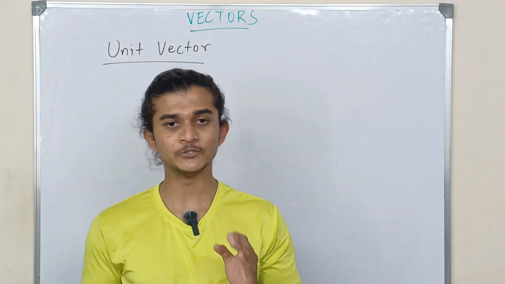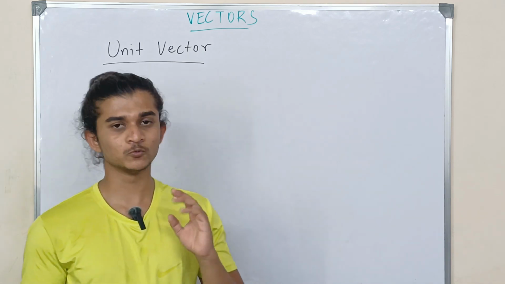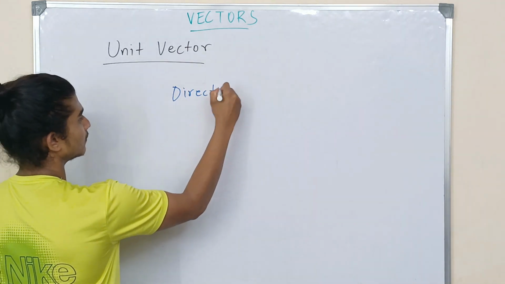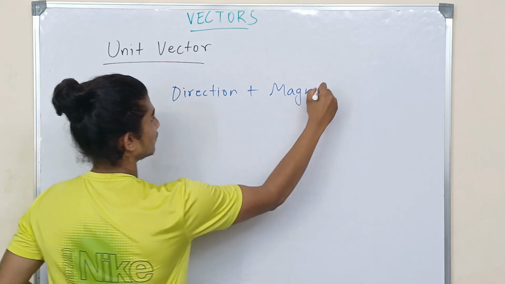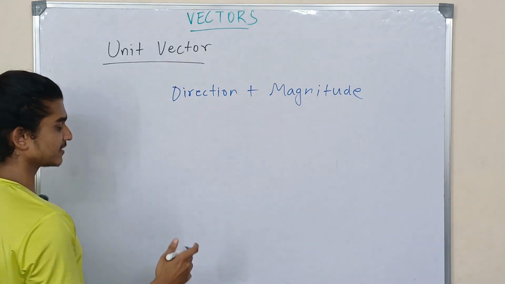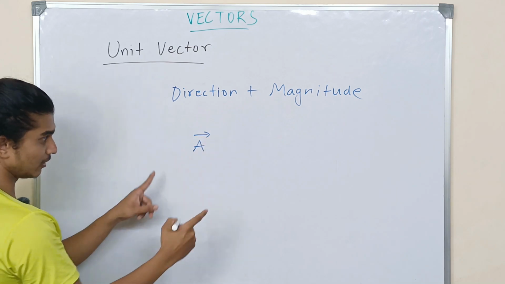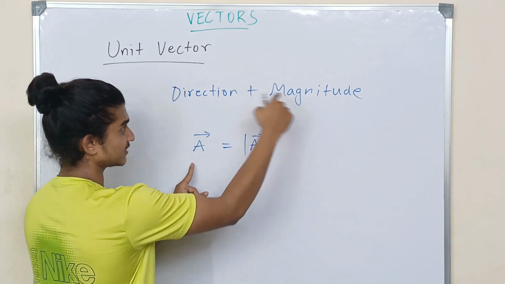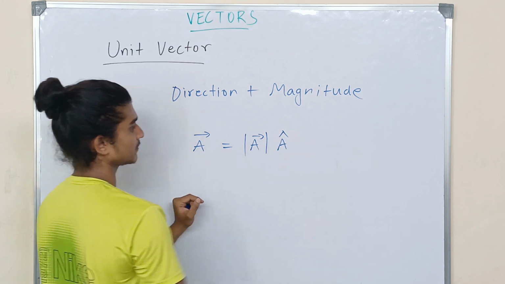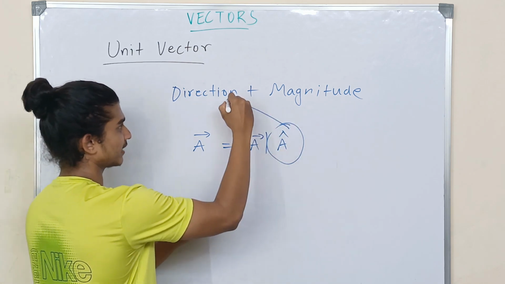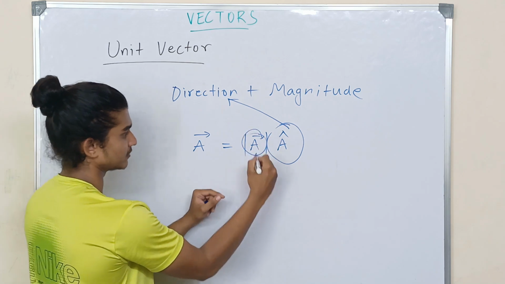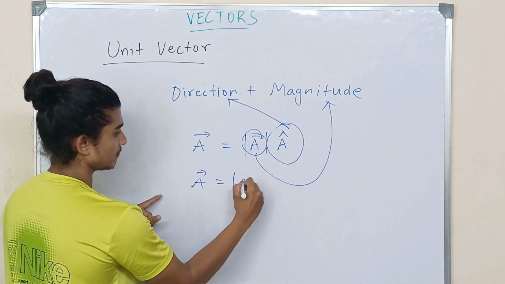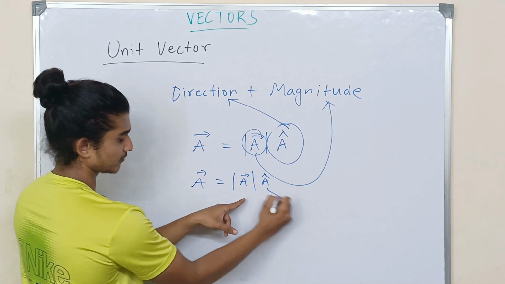So okay, now let us see what unit vector means. As I told you, vector is made up of 2 things, which are direction and magnitude. So vector is direction plus magnitude. Suppose I'm taking vector A as an example. In order to write it mathematically, magnitude I'm going to write in this form, whereas direction I'm going to write as A cap. Now this A cap represents the direction, whereas magnitude of A represents the magnitude. Now if I divide, I have an equation like this, magnitude of A into A cap. So this is how we call it, A cap.